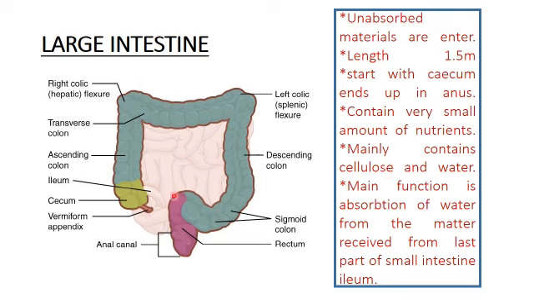And the main function of the large intestine, that is a very important point, is absorption of water from the matter received from the last part of the small intestine, that is the ileum.